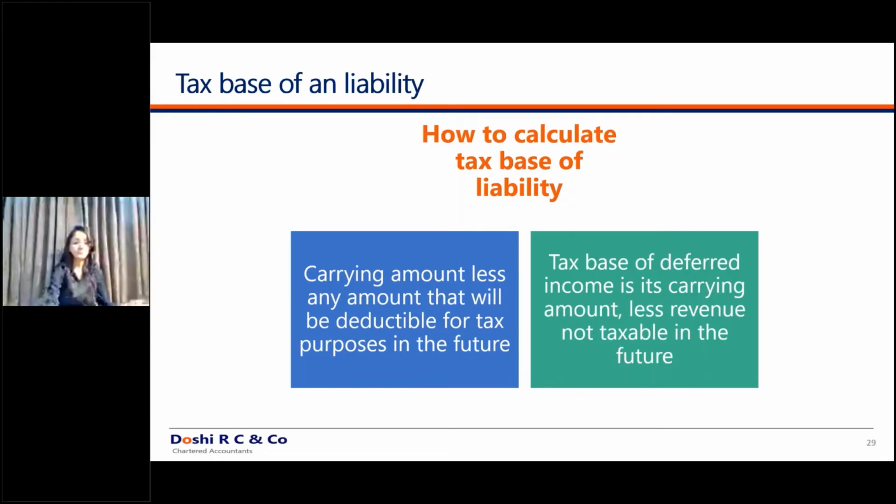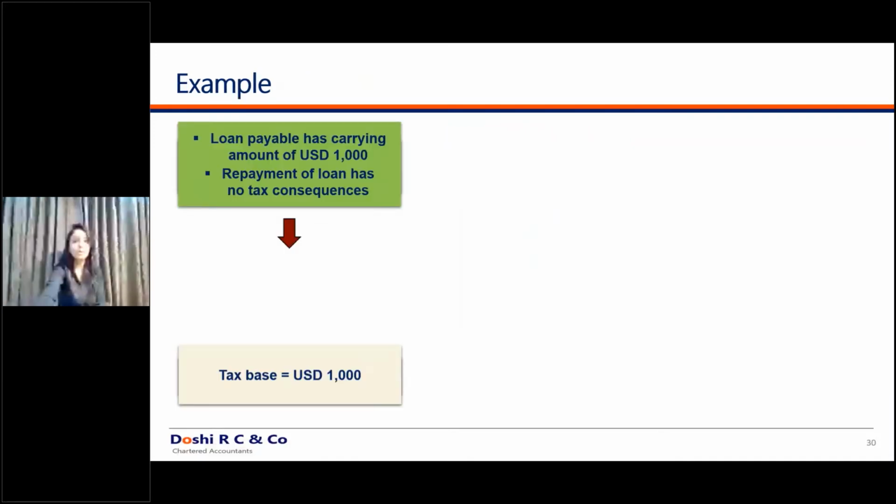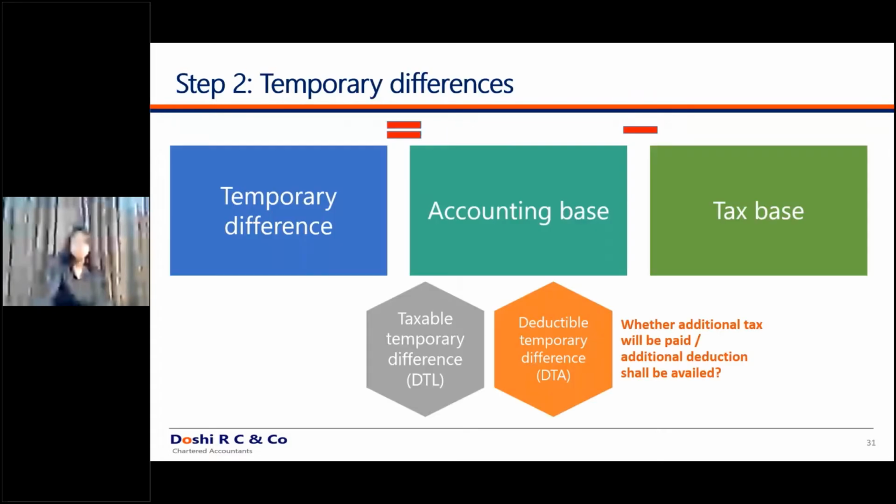Moving ahead, once you determine the tax base of an asset and the tax base of a liability, you will compare it with the accounting basis. So a temporary difference would arise if there is a difference between the tax base and the accounting base. Now you will decide whether it is a DTL or DTA. Here also they have used complex language in the standard. This standard is logical, it is very simple, but the language used is very complex.